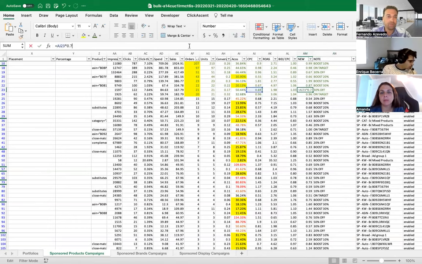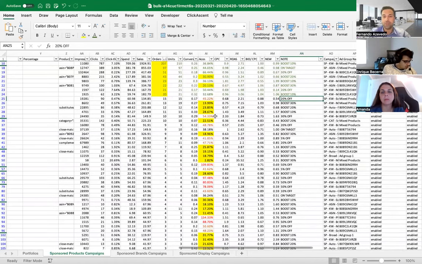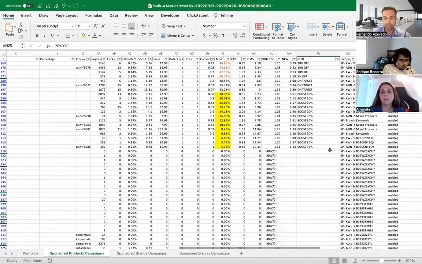Here was a 30% off. I'm going to change that to a 20% off. Here was on targets. I'm going to give it a boost of 10%. Boost 10%. Okay. So now I got all these guys here.